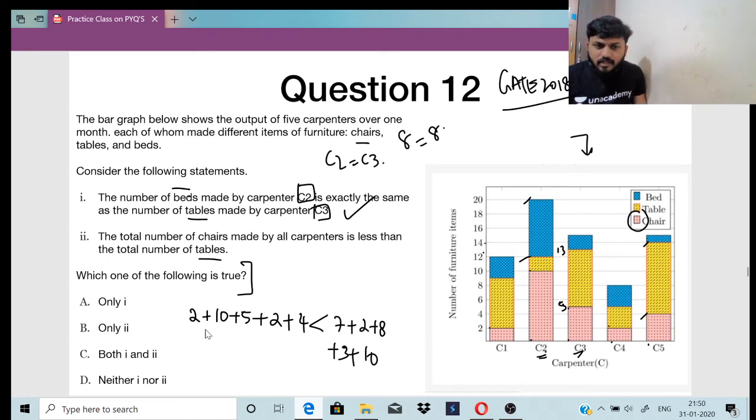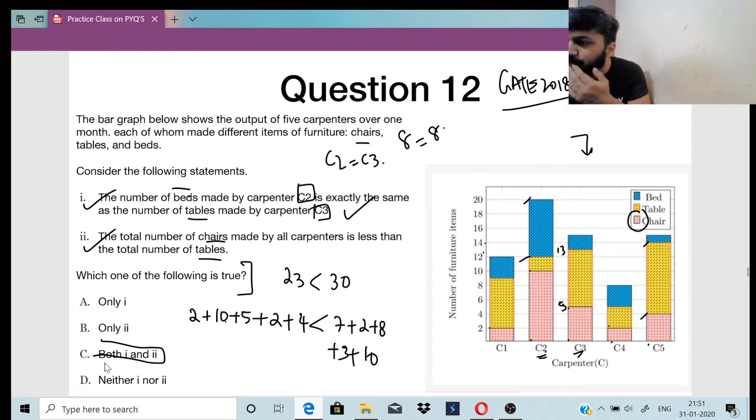14 to 4, 10. So this will be equal to 2 plus 10, 12, 17, 17 plus 2, 19, 19 plus 3, 23, right? 23 is less than 7 plus 2, 9, 9 plus 8, 17, 17 plus 3, 20, 20 plus 10, 30. 23 is less than 30, right? The number of chairs is less than the number of tables. So both of them follows, right? Both of them. So it is option C. Both 1 and 2, right?